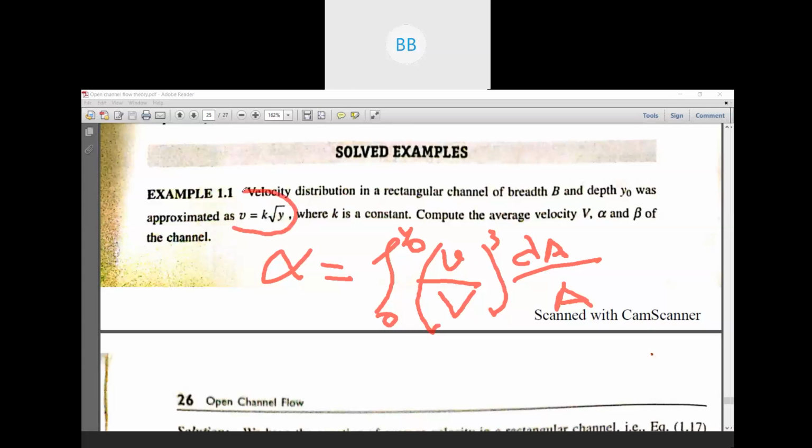It is given that small v is equal to k multiplied by root over y, where k is a constant and y is nothing but your depth of flow.